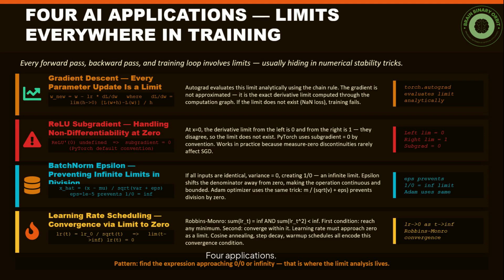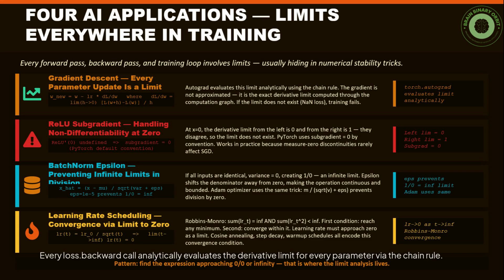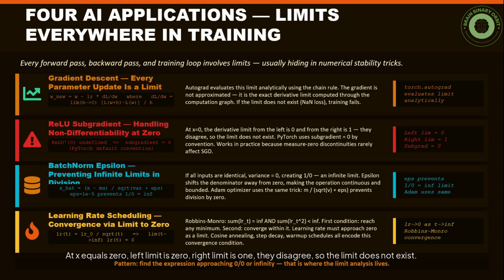4 applications. 1. Gradient descent. Every loss.backward call analytically evaluates the derivative limit for every parameter via the chain rule. The gradient is the exact limit, not an approximation. 2. ReLU subgradient. At x equals 0, left limit is 0, right limit is 1, they disagree, so the limit does not exist. PyTorch assigns subgradient 0 by convention. Works because measure 0 discontinuities almost never affect SGD.